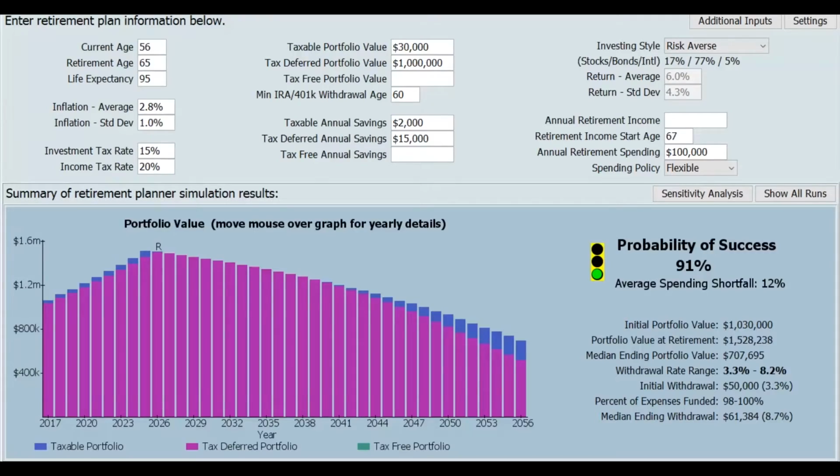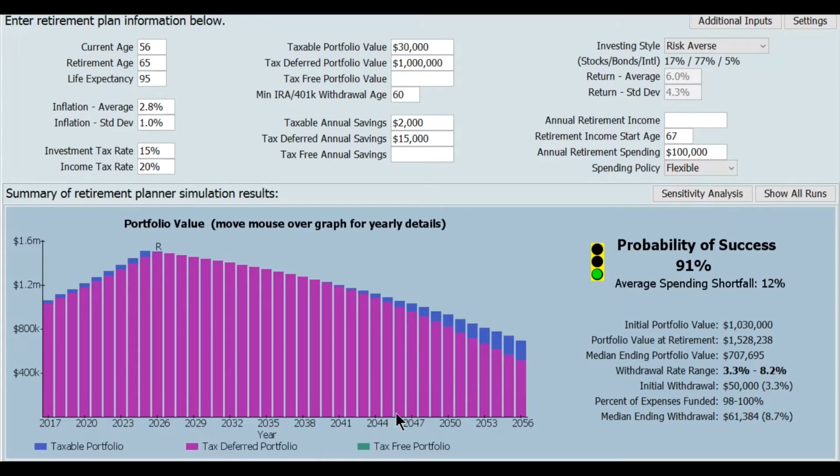Everybody. I'm going to show you something on the computer having to do with retirement planning that I think you should know about. So let's take a look. All right, what you're looking at here is a retirement plan for a couple. They're both 56. They want to retire at age 65. They have about $1 million in their 401ks, and they're expecting to spend about $100,000 a year in retirement.